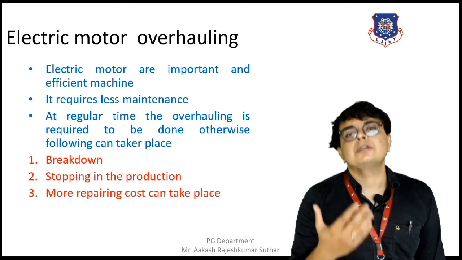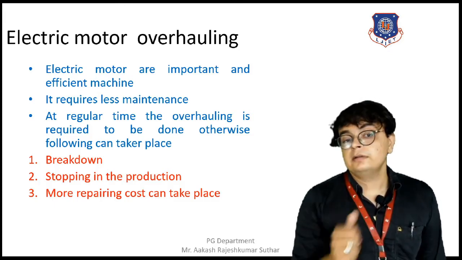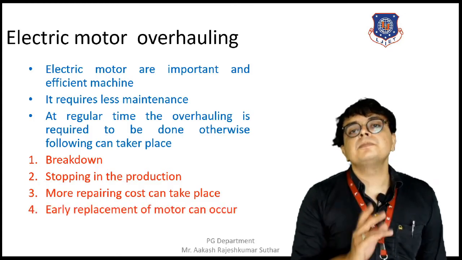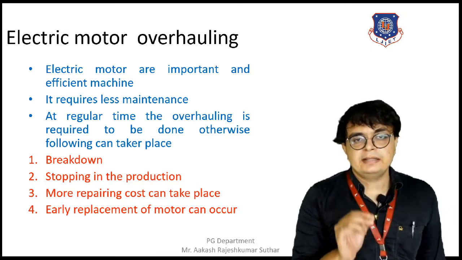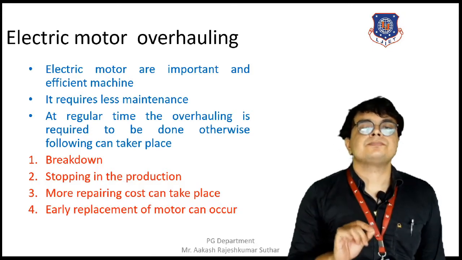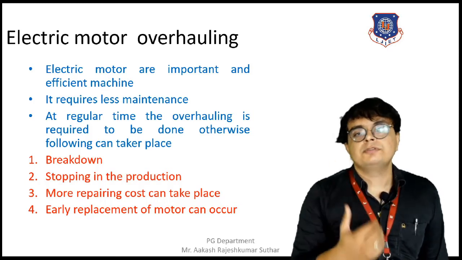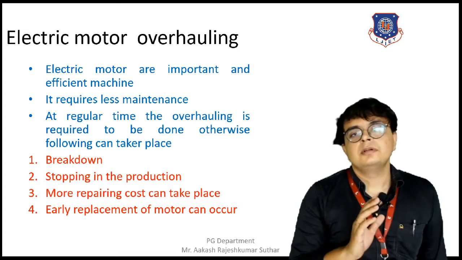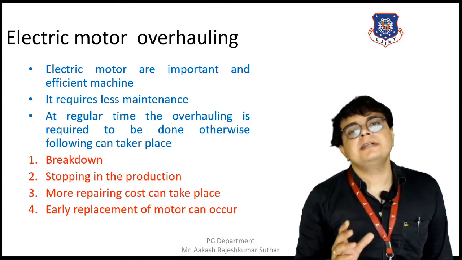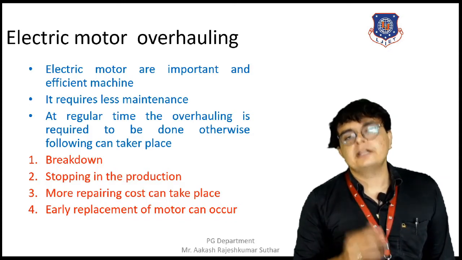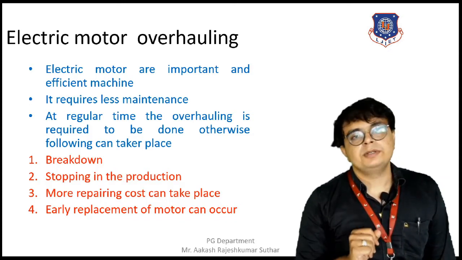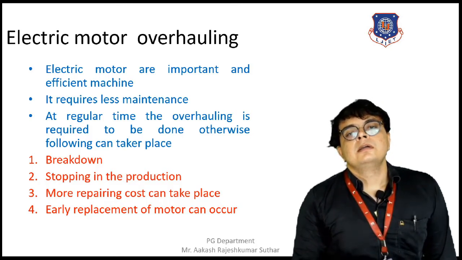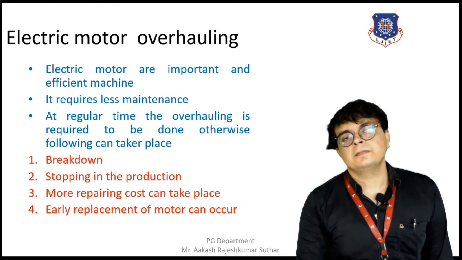If we are not regularly maintaining the electric motor, then maintenance and repair cost will be quite high, and ultimately the early replacement of the motor will take place, and that is never allowed in the industry from a financial point of view. So it is necessary that the early replacement of the machine should be avoided, and for that the regular maintenance of the electric motor should be done, regular overhauling should be done, and that is how we can prevent the early replacement of the motor.